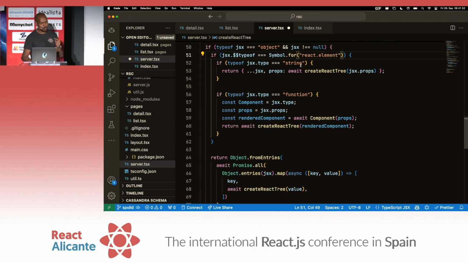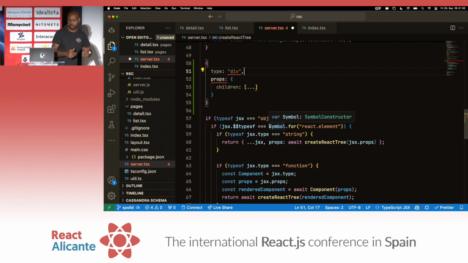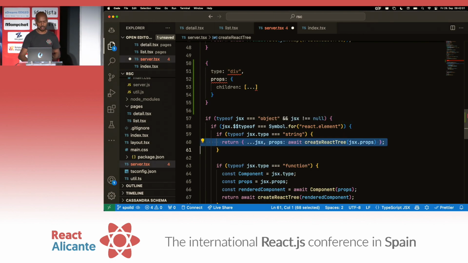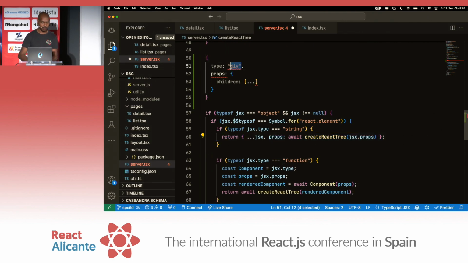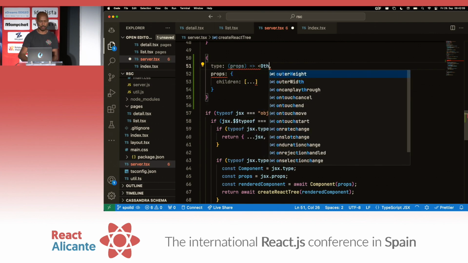Then, if the type of the element is a string, so if it's like this, we know that it's a built-in component. It's a div, it's a span, it's an HTML element. So we don't do anything here. We just recursively call the function on the props. However, if it's a function component, which may look like this, right? React components can be like this, other component, for example.